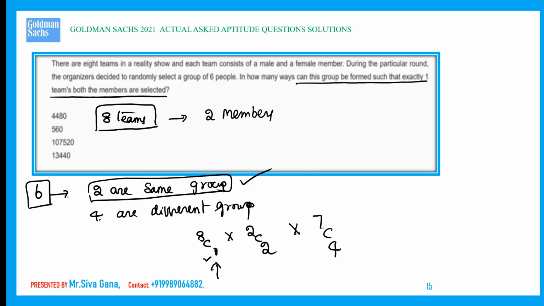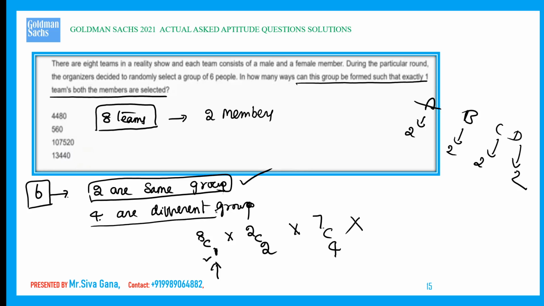We need 4 teams. Let us say those 4 teams are A, B, C, D. In team A, 2 persons. In team B, 2 persons. In team C, 2 persons. In team D also 2 persons. But we need only 4 persons who are from different groups. From each team, one person, that is 2C1, 2C1, 2C1, and 2C1.